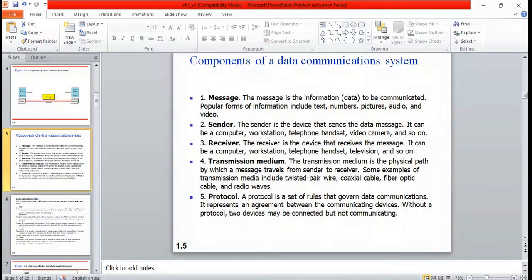An example for that is twisted pair wire. There are different types of physical path or transmission medium.